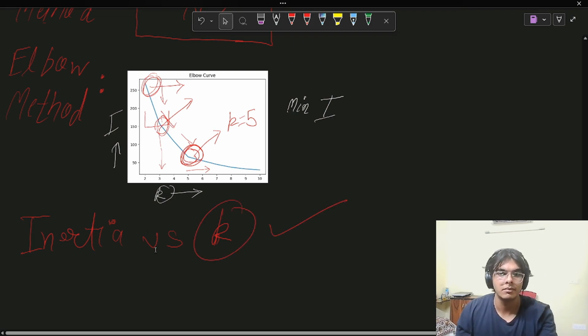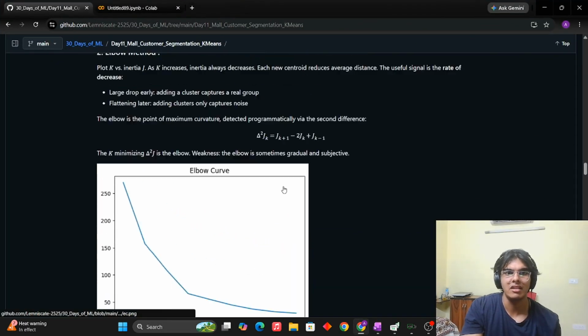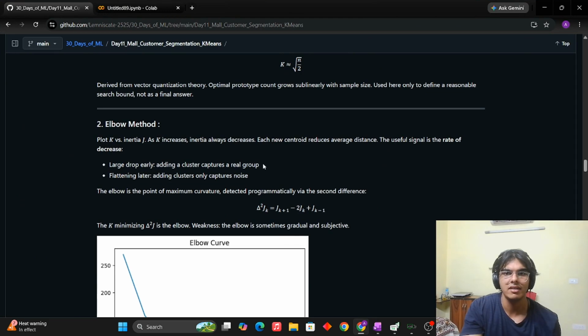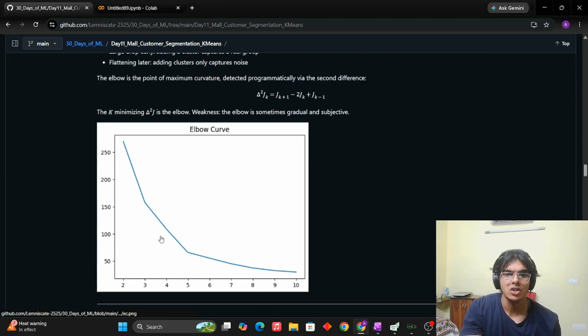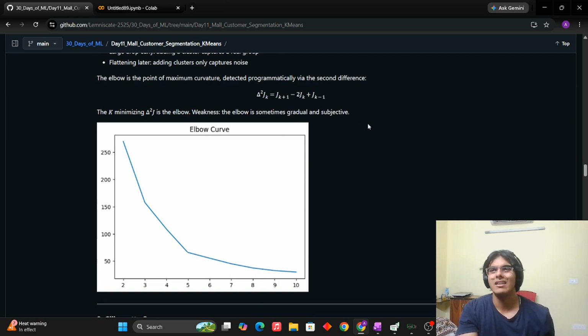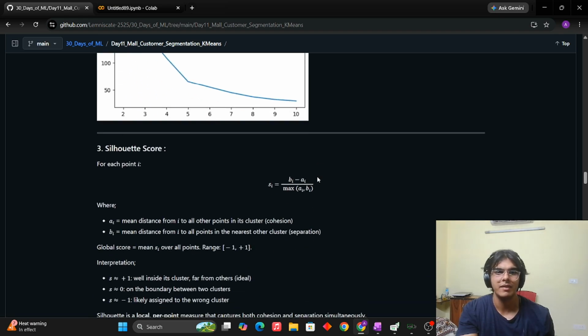This is the elbow method. It has its disadvantages, but it is still selected a lot. You can read this as well. There is a large drop early, which is fine, which is why we do not consider this. We only consider the drop which comes later, like we did here. The weakness is that the elbow method is too subjective. It is not model specific as well.